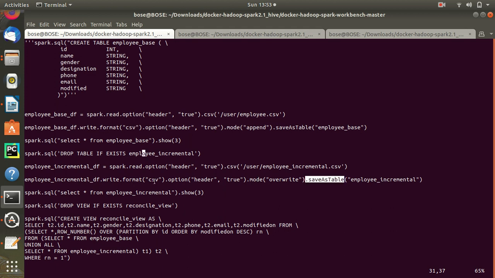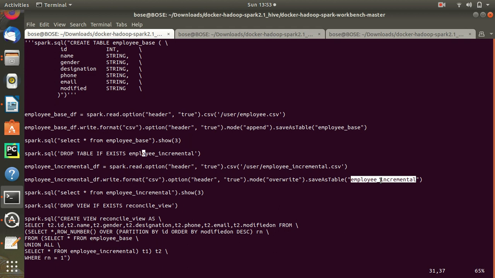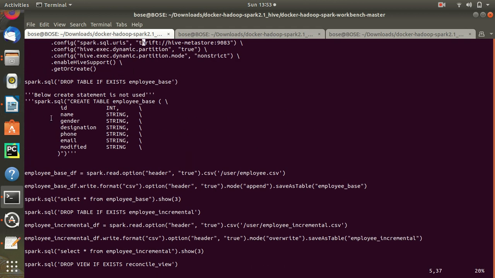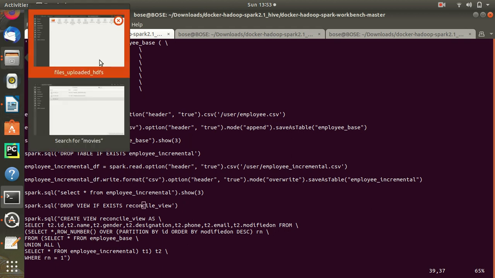As I told you, this is not an insert into; this will create a table named employee increment. There is no need to define the schema. I have commented out the create statement below, not used, just to show you that this structure will be created. Then we create another such reconciliation view. Now I will show the data, then it will become much clearer.